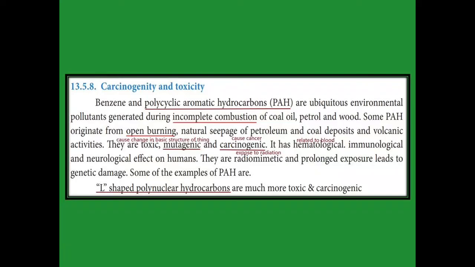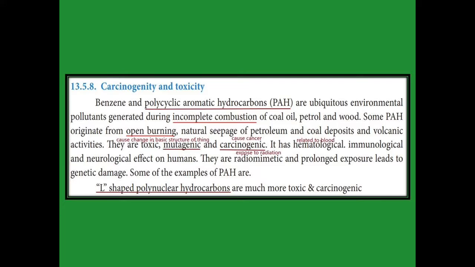So far we studied benzene, its chemical properties and structure. Now we are going to study the harmful things in benzene and its derivatives. Benzene and polycyclic aromatic hydrocarbons, simply called PAH, are ubiquitous, meaning they are present everywhere in our environment, and they are pollutants. These pollutants are generated by incomplete combustion of coal, oil, petrol and wood.